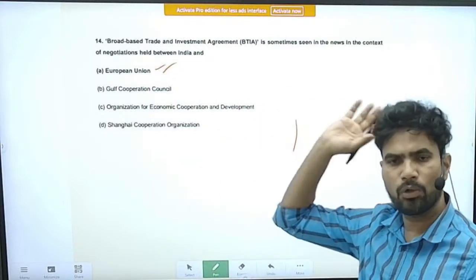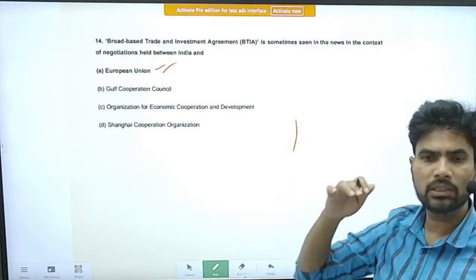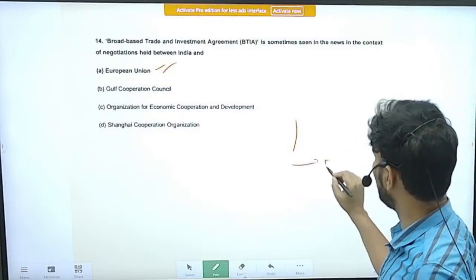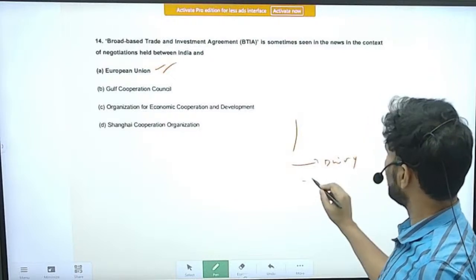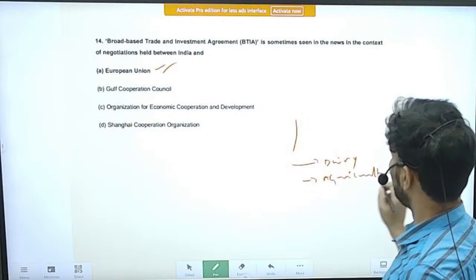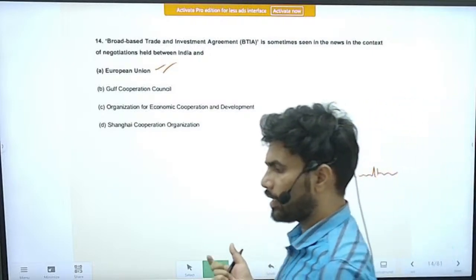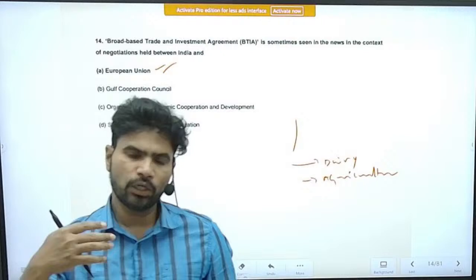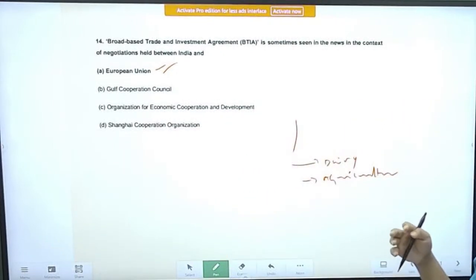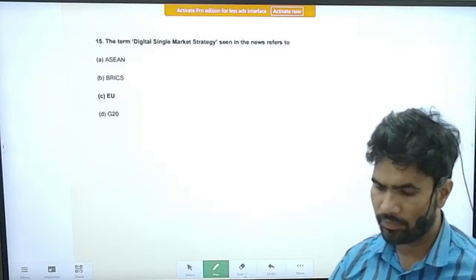Still we are unable to conclude the agreement because several issues are there. Some of the areas are really concerning, areas like dairy and agriculture. So these are the problems in the trade agreement. Try to know more about the hindrances between the European Union and India.